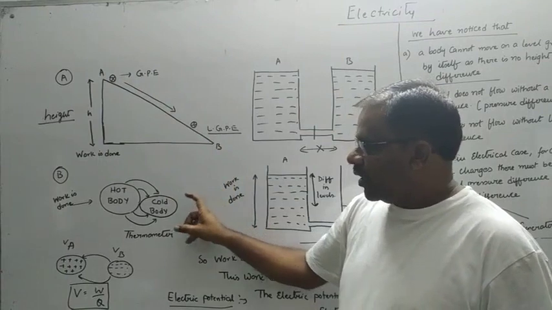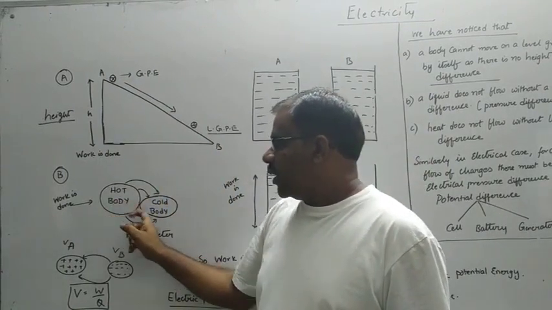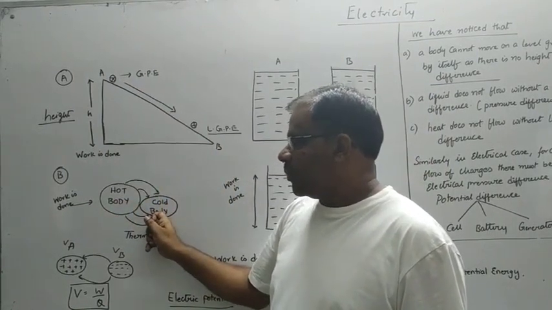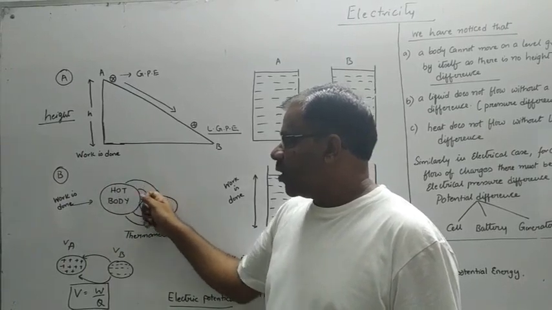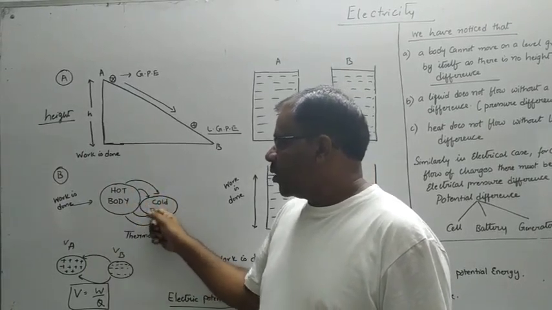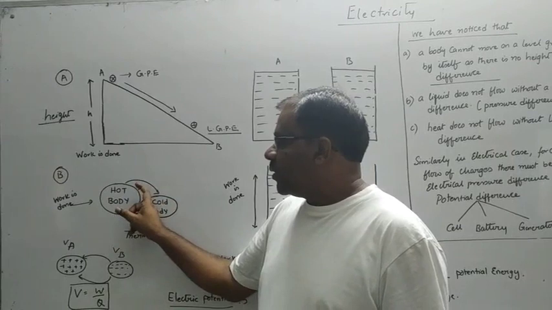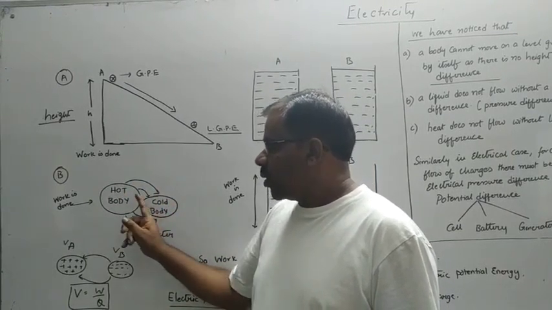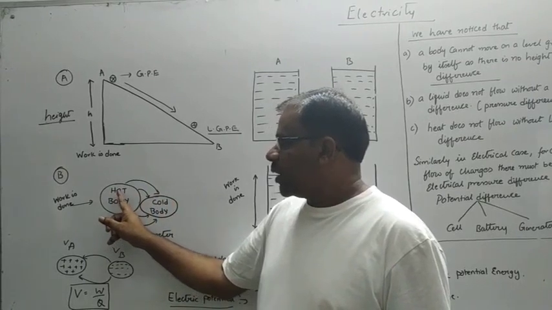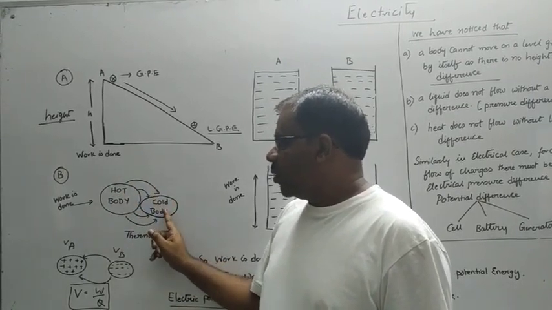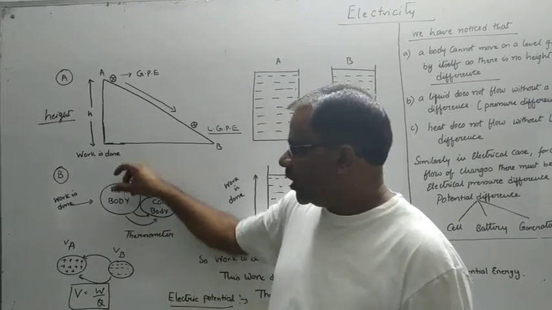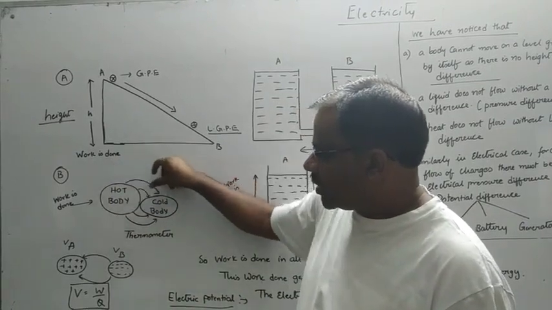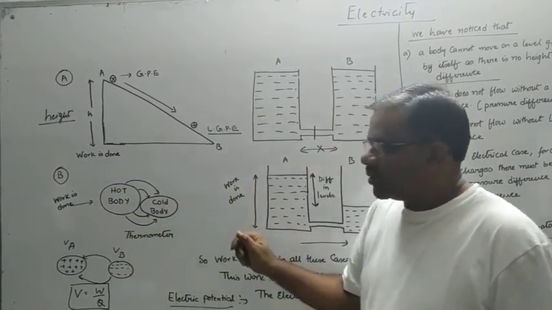In the same way, if we consider a hot body kept in contact with a cold body, we can say that the heat flows from the hot body to the cold body. Now, why is there transfer of heat from hot body to cold body but not from cold body to hot body? Because the hot body is said to be at a higher temperature, whereas the cold body is said to be at a lower temperature. So, heat flows from a body at high temperature to a body at low temperature.